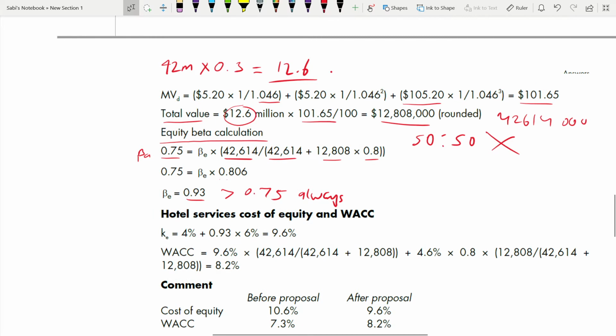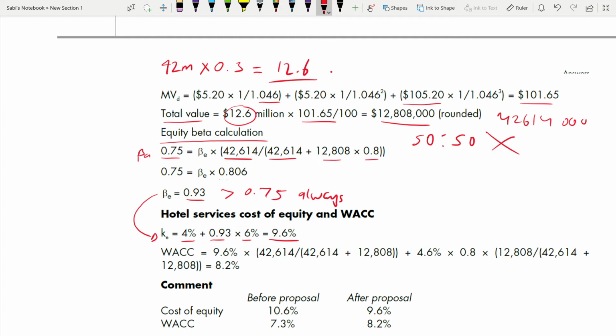Coming to hotel services, cost of equity and WACC, we found everything. Just check before you go whether your market value of equity, market value of debt, cost of equity and cost of debt, all these four components are there for you to find WACC. If all are there, the next step is to find WACC. But one thing we didn't find is the cost of equity. Now we found the equity beta. Next step from here is this 0.93, market risk premium is 6%, risk free rate 4%. So this is your cost of equity.